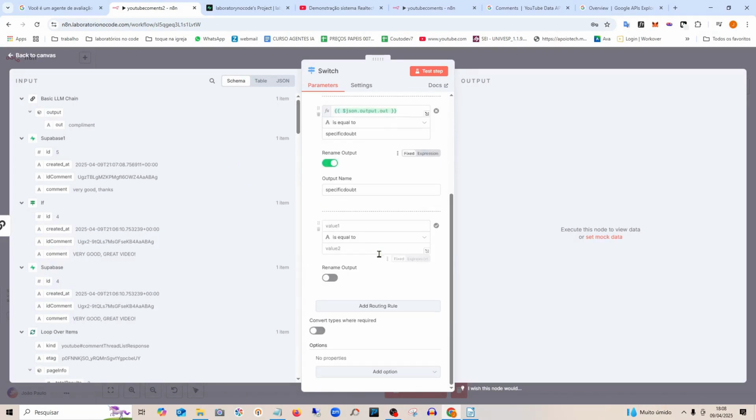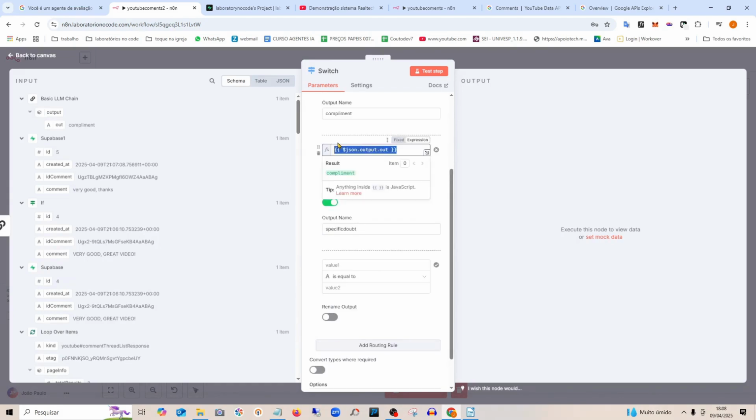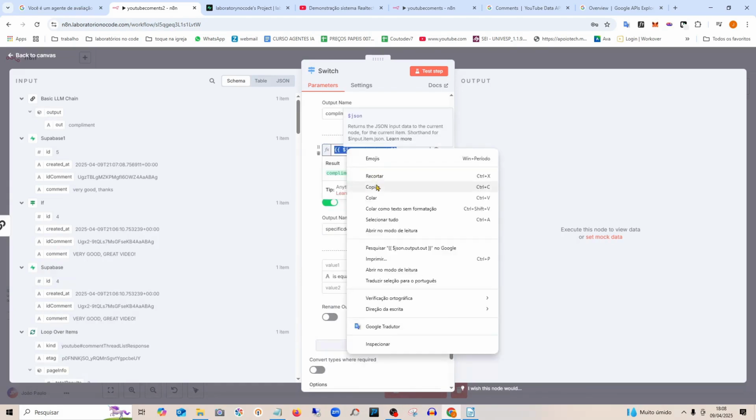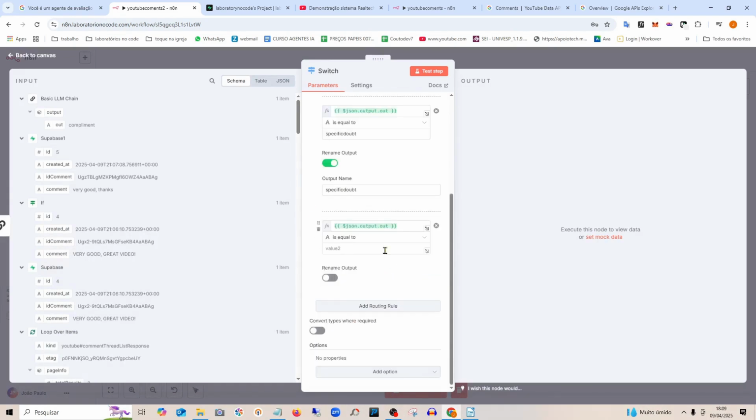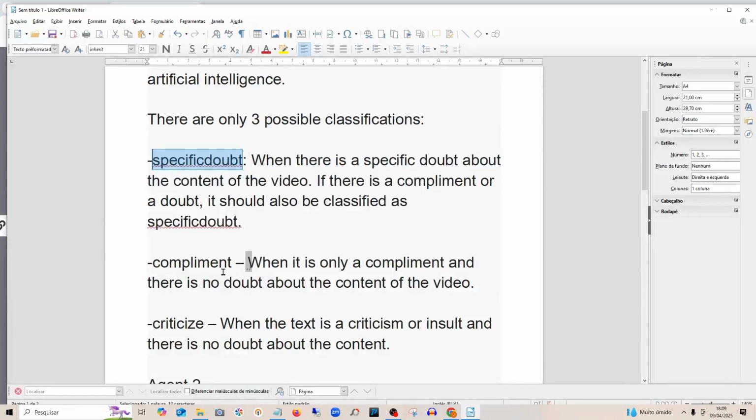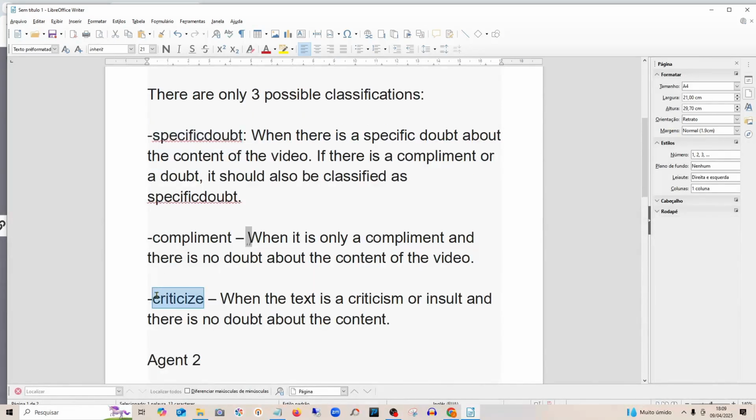I will add a new route here. Then I copy here, look. The input is always the same. The comment will always be the same. But when the evaluation is different, in this case, it will be this, right? Criticism.